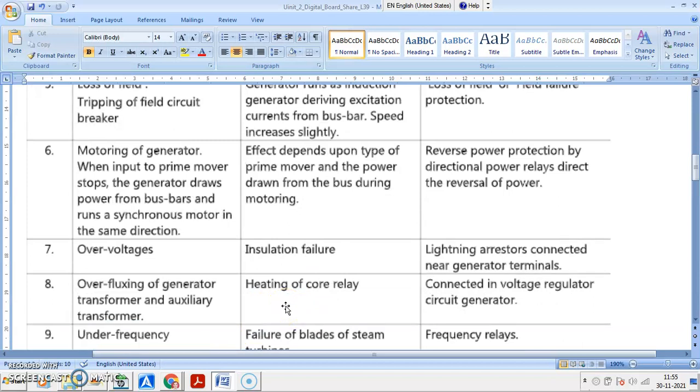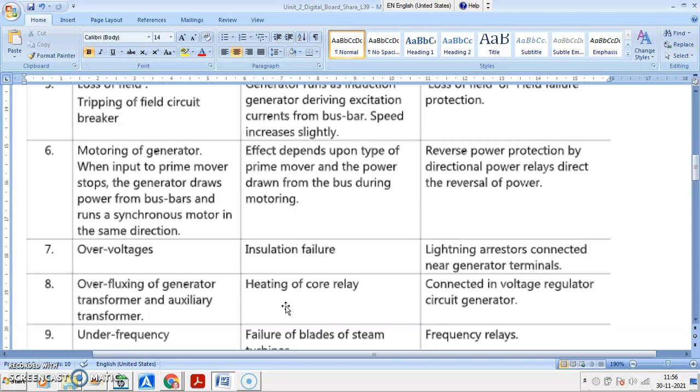Then you have overvoltages. As far as voltage is concerned, this is because of overvoltage. You know that voltage and insulation coordination is always there. So insulation failure may take place, and whenever insulation failure takes place, you may have winding failure and all such cases. So a lightning arrestor is connected near the generator terminal to protect from external overvoltages, which will not be allowed to enter inside the generator.